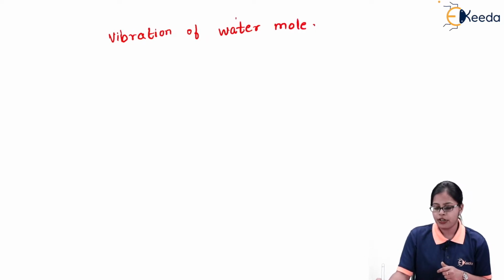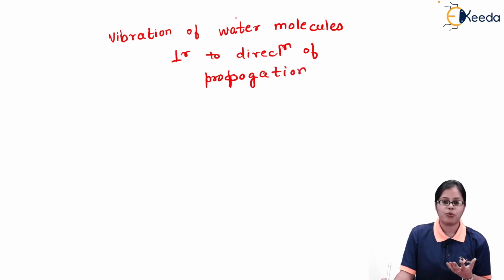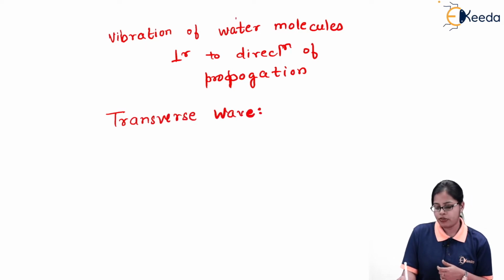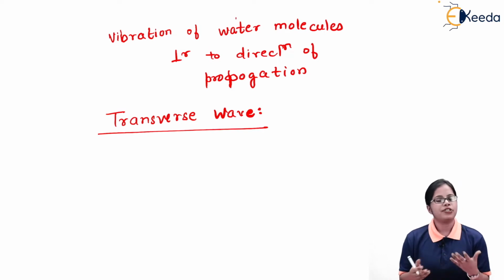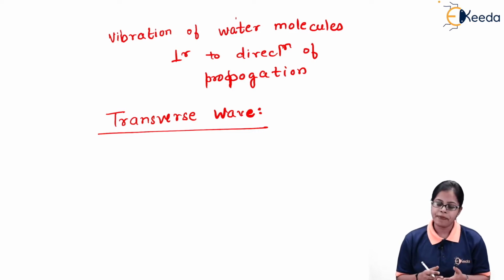We can say that the molecules of water are vibrating in the direction perpendicular to the direction of propagation.